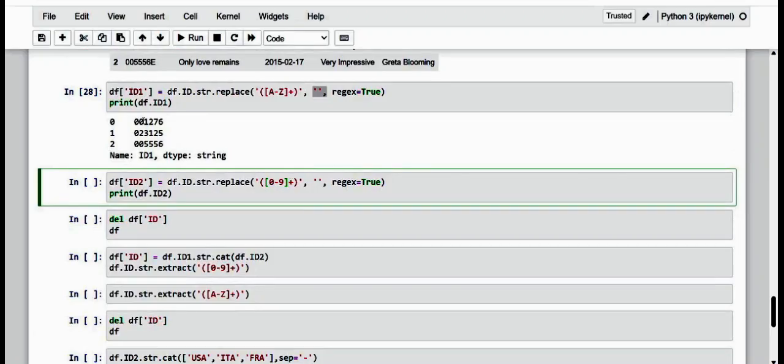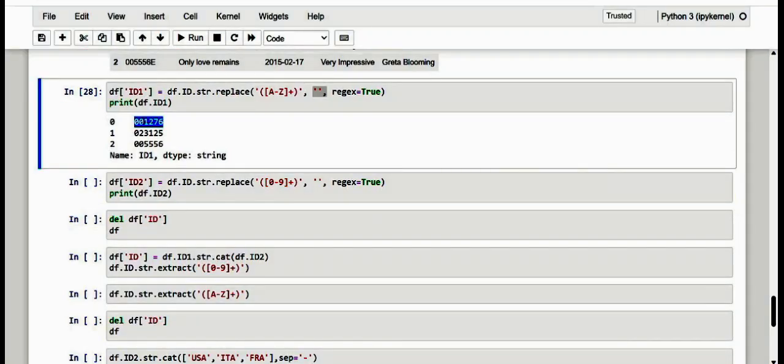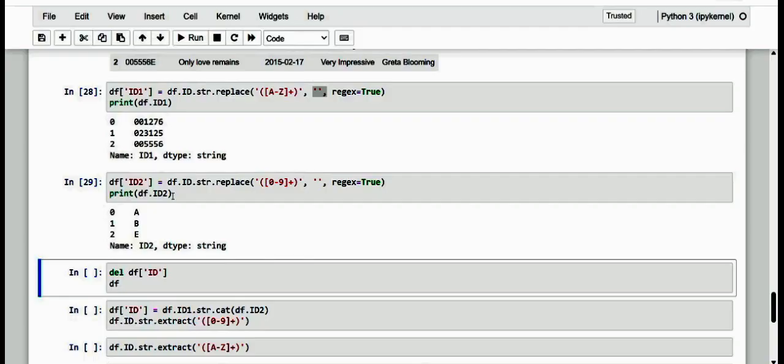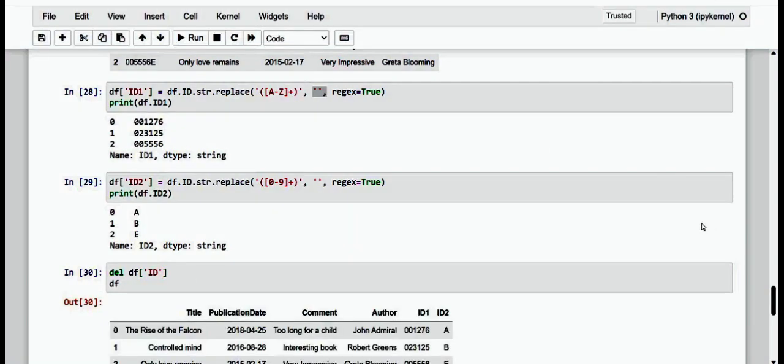And of course, see here, previously we have just named the resultant ID1. Now let me just make it here as ID2. Okay, and of course, the ID data has now been processed towards ID1 and ID2. So let me just delete the ID and see what we have.